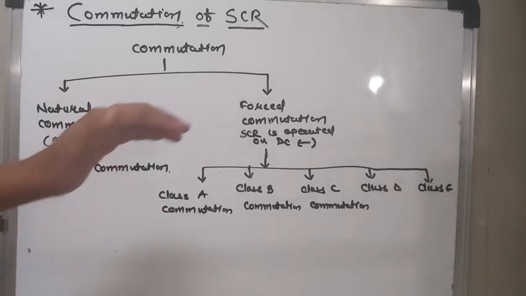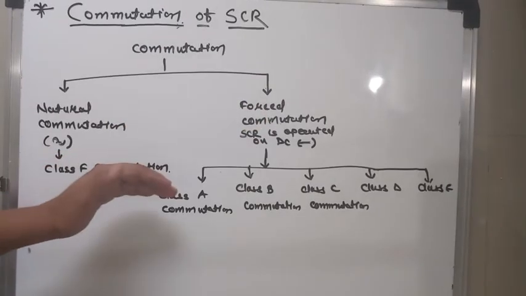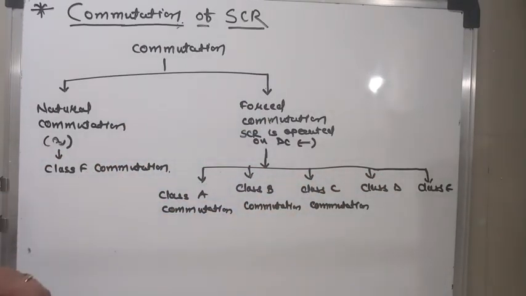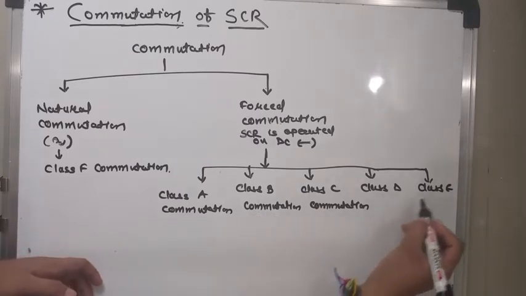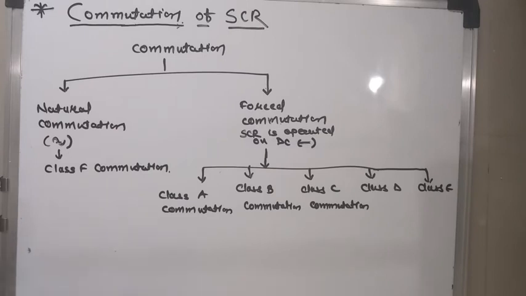Forced commutations are further divided into five types: class A commutation, class B, class C, class D, and class E commutation. Now there are two methods to turn off the SCR: either applying a reverse voltage across the SCR, or reducing the anode current to less than the holding current. Then the SCR goes into the forward blocking state and remains off.